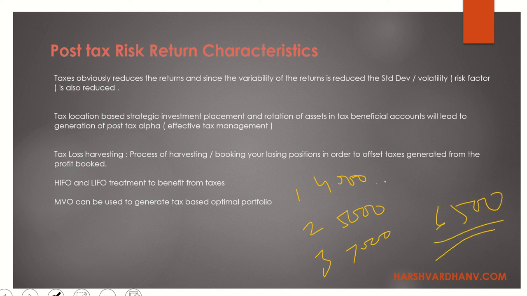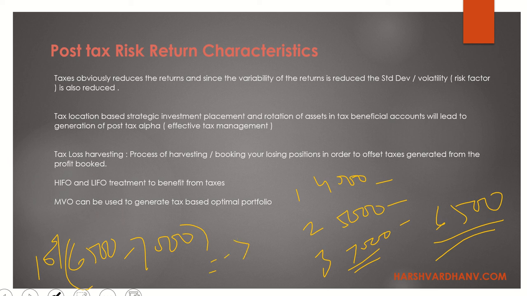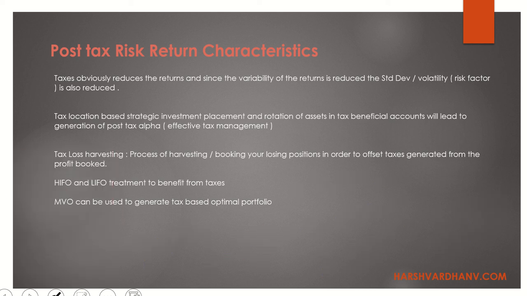Ideally your weighted average price will be somewhere around 6,000, for example. But now what you want to do is highest in. What is the highest in? 7,000. What is the sell price? 6,500. So instead of paying taxes, you are saving your taxes, because you are going to generate a loss over here of 500. So this is one of the accounting treatments.